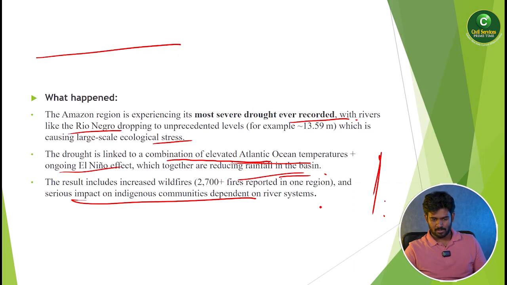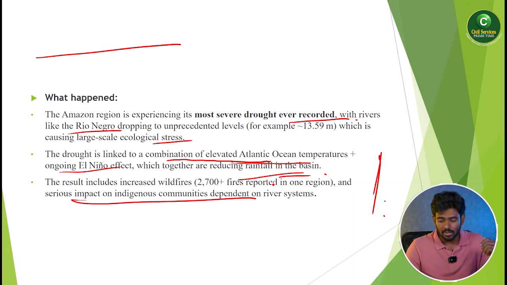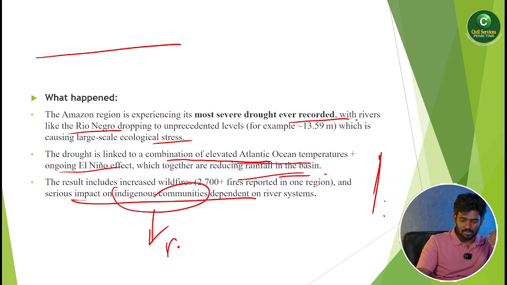Just now I said that the Amazon is being affected by the most severe drought. If the Amazon is affected by severe drought, you can imagine what a big disaster it is and what kind of impact it will have on the South American continent. The result includes increased wildfires and serious impact on indigenous communities depending on the river systems. Who are the indigenous communities here? Amazonians.